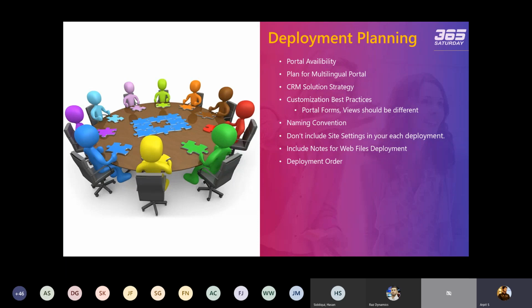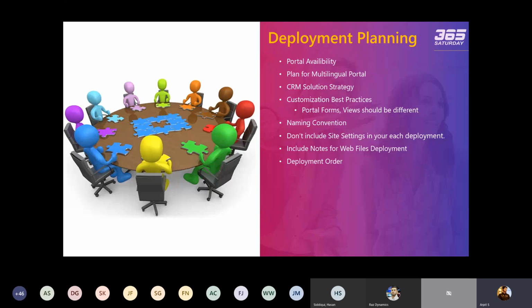For example, if you're creating an entity form, the entity form is dependent on the CRM form because you have to select the CRM form in the drop down. Same in the entity list, you have to select the CRM view. So if I talk about the deployment order, you need to keep in mind that your CRM solution component should be deployed first, then your portal component. If you're not following the deployment order properly, then there might be some mapping issues when you do the deployment.